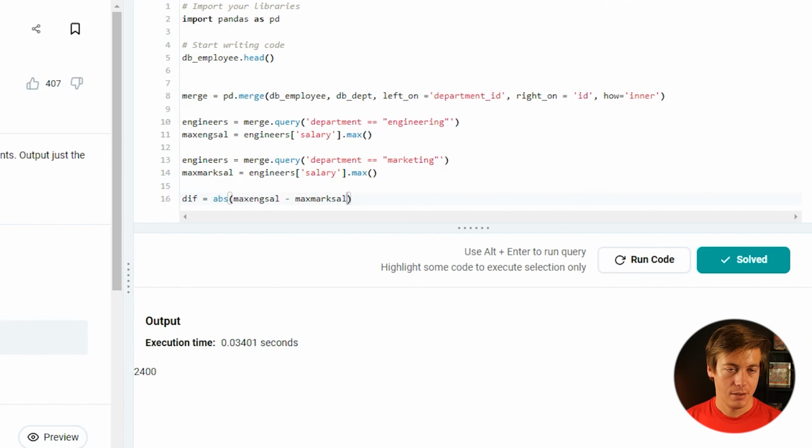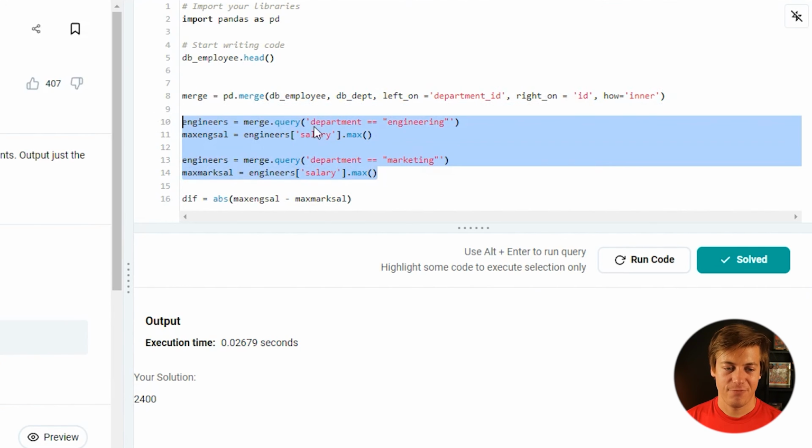I didn't name this on here. Let me see if I actually need to name this or not. And it says so. So I didn't need to in this case, but the answer is 2400. So just query on that side, I think, get the max, and fairly simple on that.